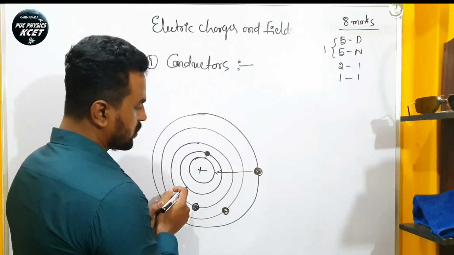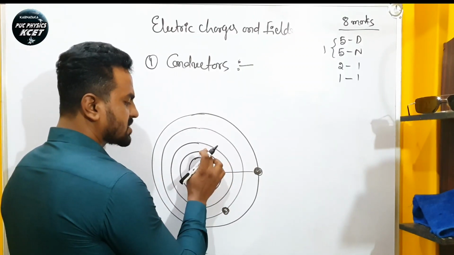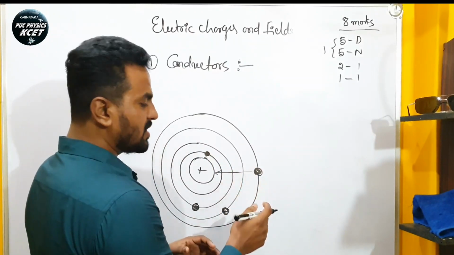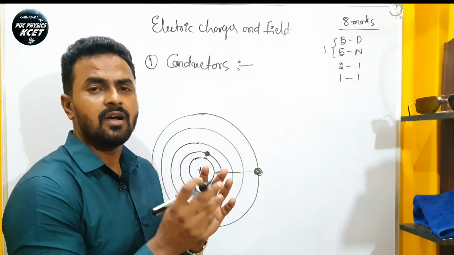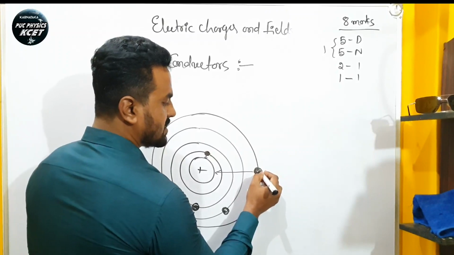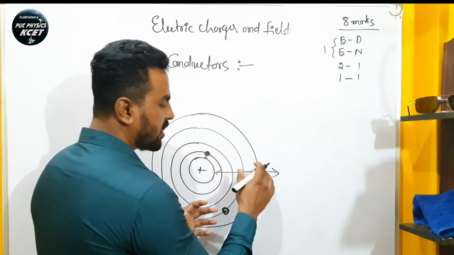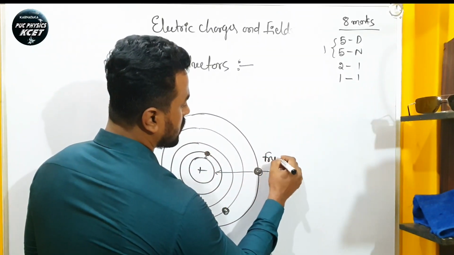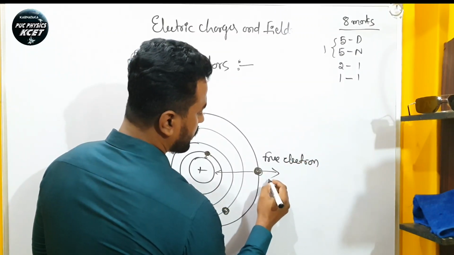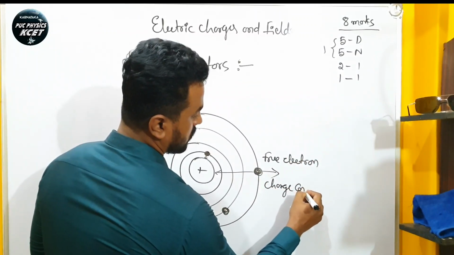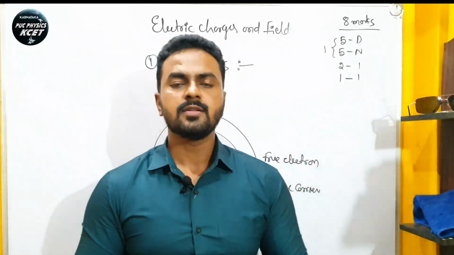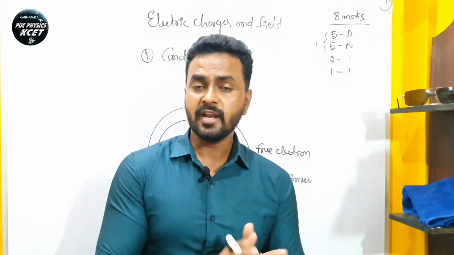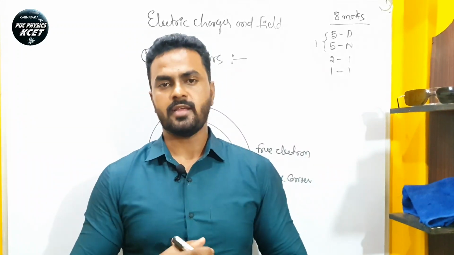Here you have to observe, we cannot detach the electron which is innermost easily. We can detach the electron at the outermost orbit very easily by giving some amount of energy, or even for a small rise in temperature, this electron leaves the outermost orbit and jumps from one atom to another atom inside the metal. So we can call this a free electron, or we can call them charge carriers. In metals, electrons are the charge carriers, but in electrolytes, both negative ions and positive ions are the charge carriers.